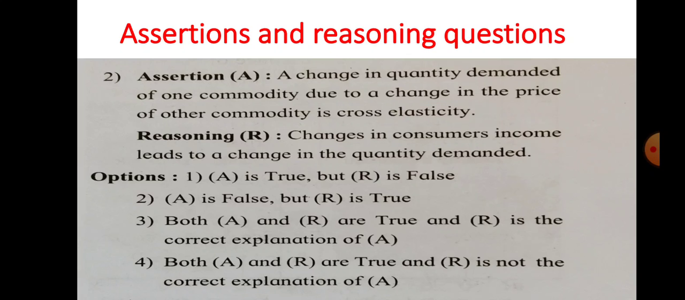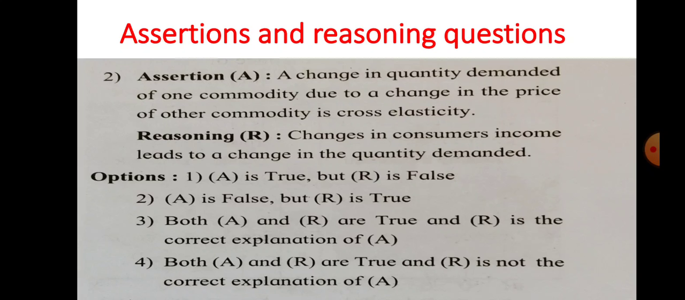Now the next objective type question is the assertion and reasoning question. What do you understand by assertion? Assertion means a confident and forceful statement of fact or belief. And what is reasoning? Reasoning means the action of thinking about something in a logical, sensible way. Here the assertion given is: a change in quantity demanded of one commodity due to change in price of another commodity is cross elasticity. And in the reasoning they have given: changes in consumers' income lead to a change in quantity demanded.